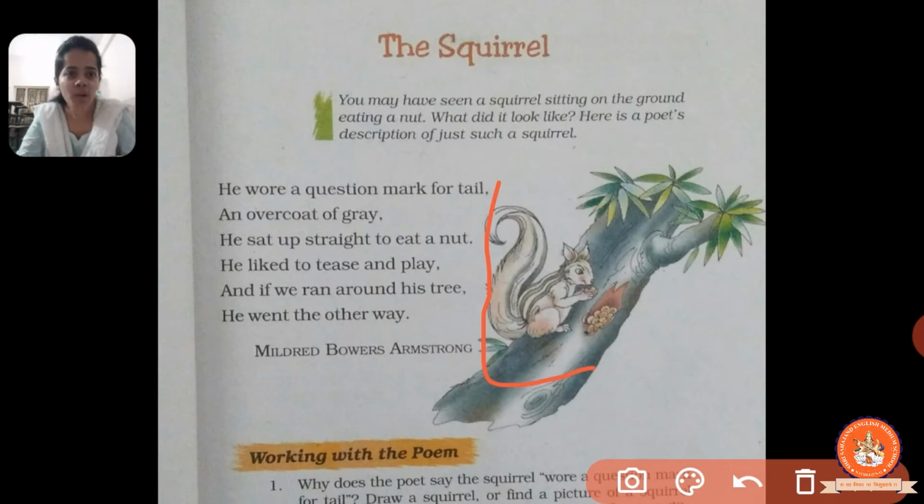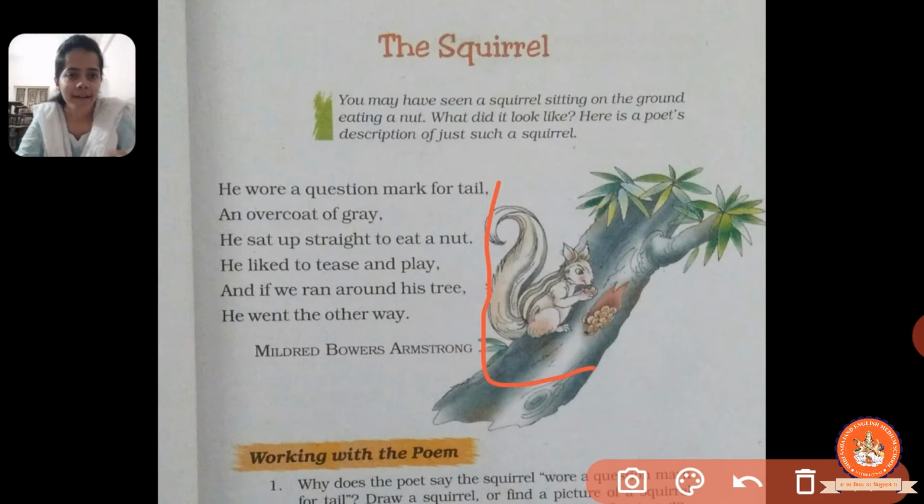He sat up straight to eat a nut. So who is sitting straight to eat a nut? Here the poet is talking about the squirrel itself. When the squirrel wants to eat a nut, it stays straight. Otherwise, they bend and move from one place to another, and they run very quick and fast. So when they want to eat the nut, they sit straight. You can see in the picture which is given over here.